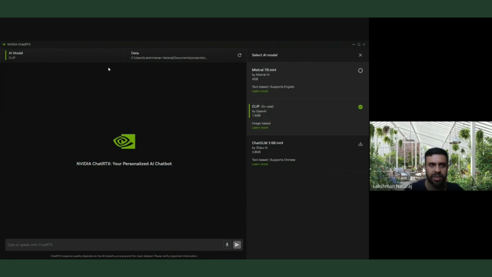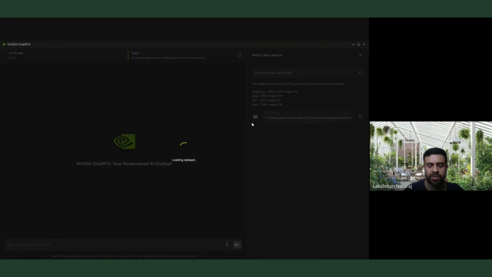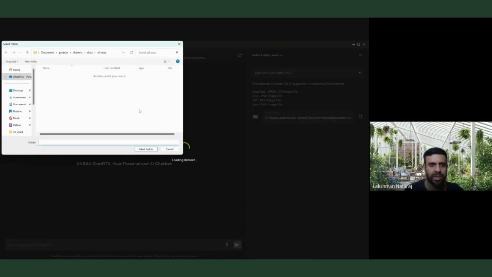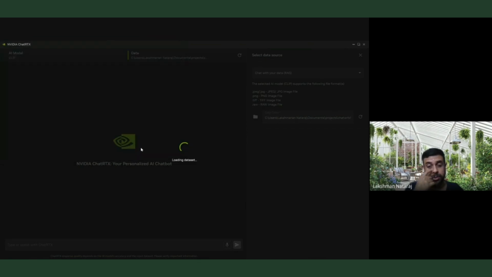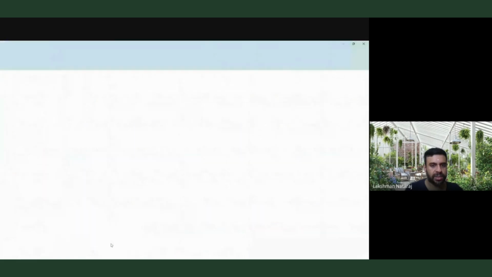So I've selected clip here, and the data needs to be changed now. I'm going to load the data. It's punched my old data again. So I click here and I click here. This is the folder that it was in. It has 100 files, so it's going to take a few seconds to create the vector DB and so on. I'll show what it actually creates inside.